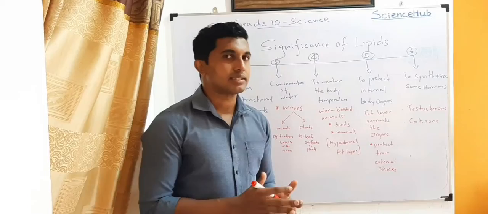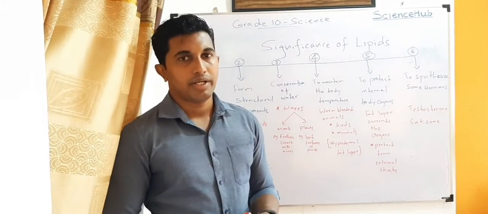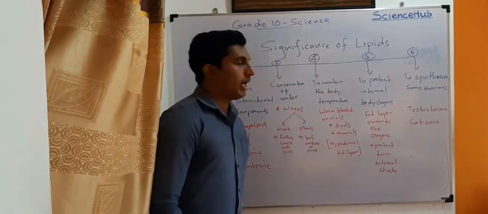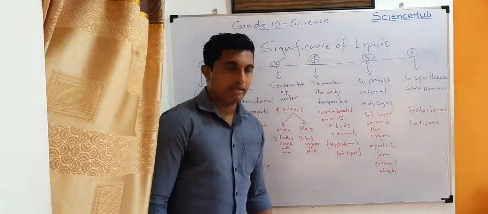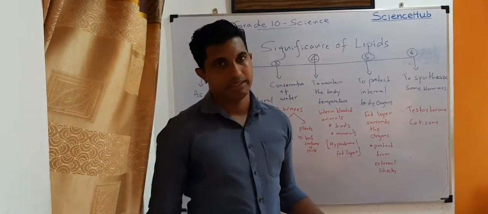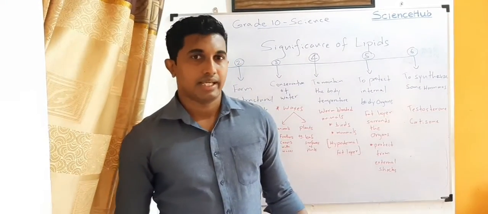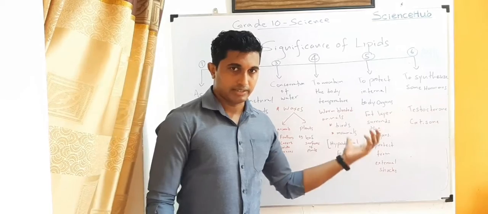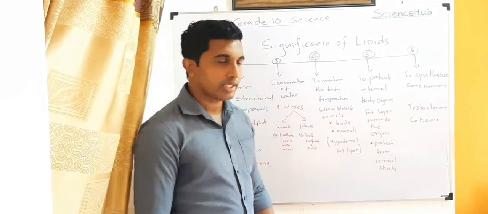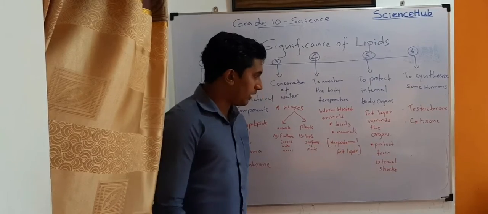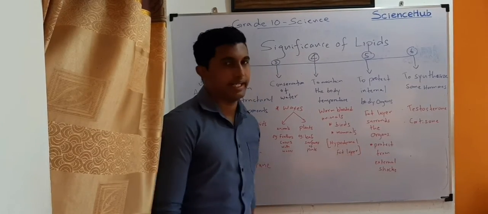The other thing is to maintain body temperature. How can lipids maintain body temperature? Warm-blooded animals, birds and mammals, we are all mammals, can use a hypodermal fat layer.